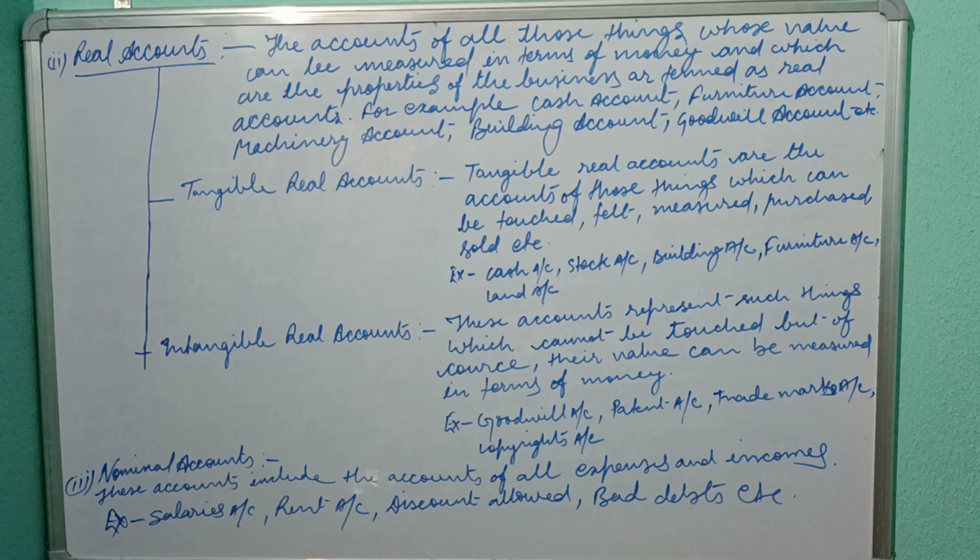Now discount allowed account and discount received account also belong to nominal accounts, because discount can be given or can be taken. And bad debts is also a nominal account because it's a loss.